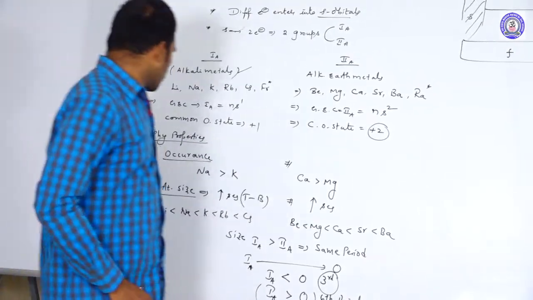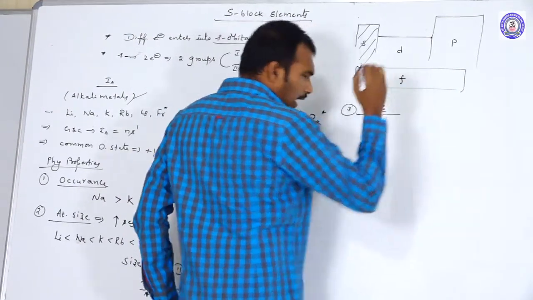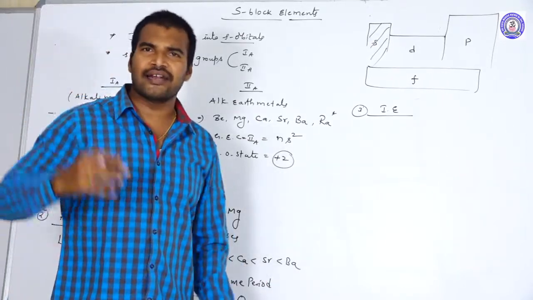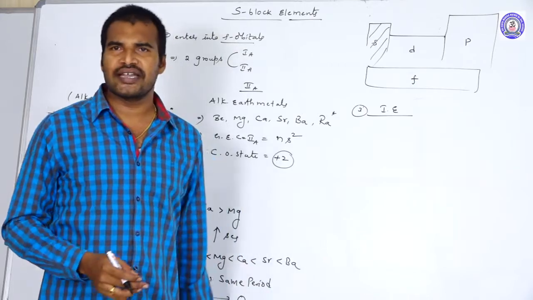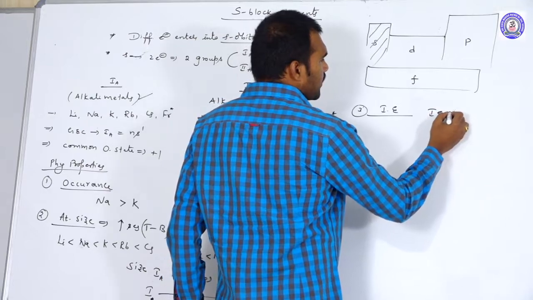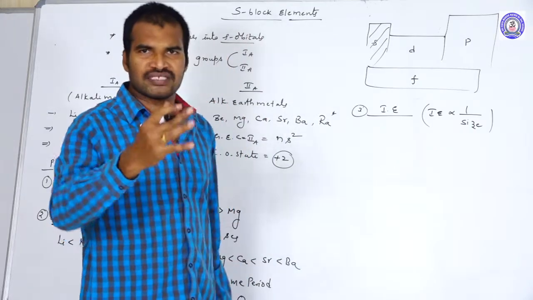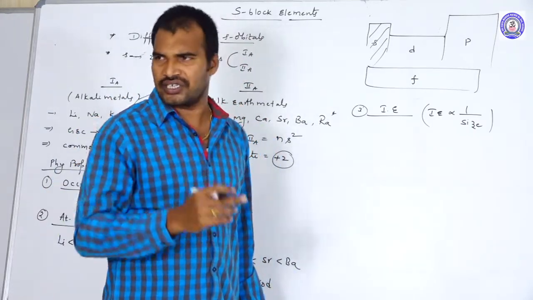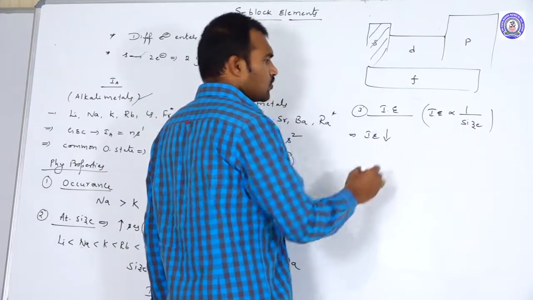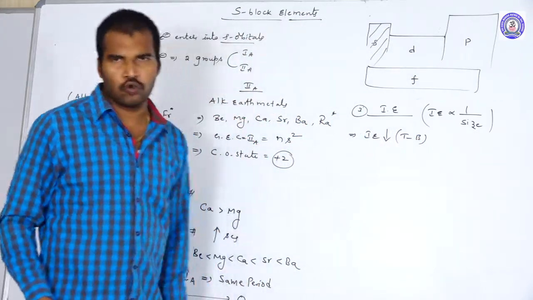Clear? Next, move to the third periodic property, that is ionization energy. As we know, what is the ionization energy? Energy required to eject the electron from the valence shell of a neutral gaseous atom we call ionization energy. And this ionization energy mainly depends upon the sizes. So in the group from top to bottom, the size increases, the ionization energy decreases. So here the ionization energy decreases from top to bottom in both 1A group elements and 2A group elements.